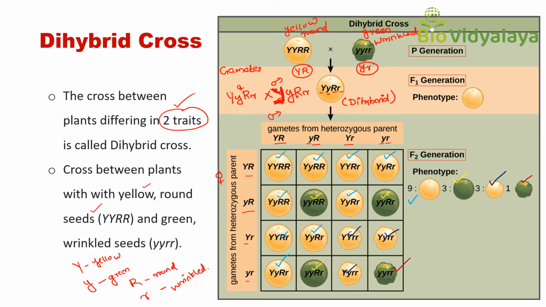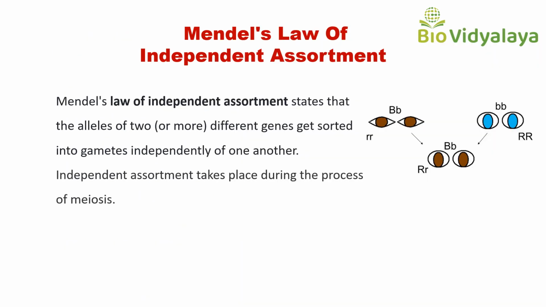So let's see what independent assortment is. Mendel's law of independent assortment states that the alleles of two different genes get sorted into gametes independently of one another. See here in this picture, the two traits are eye color and eye shape: one gene codes for eye color and another gene codes for eye shape.